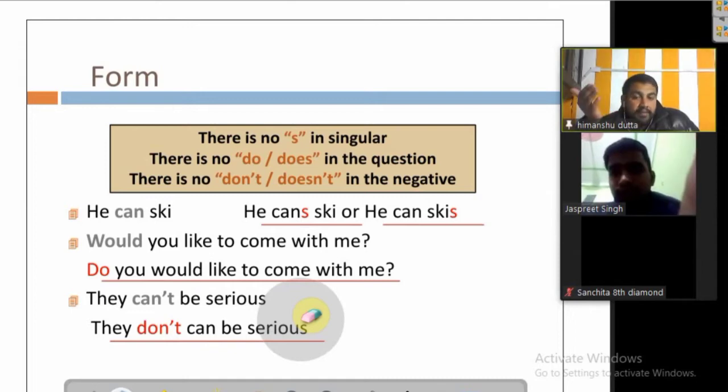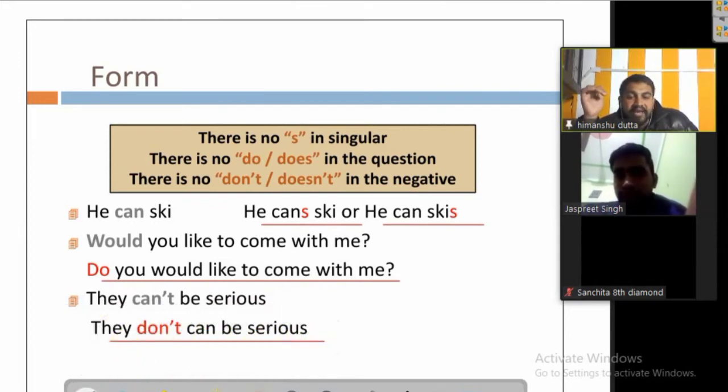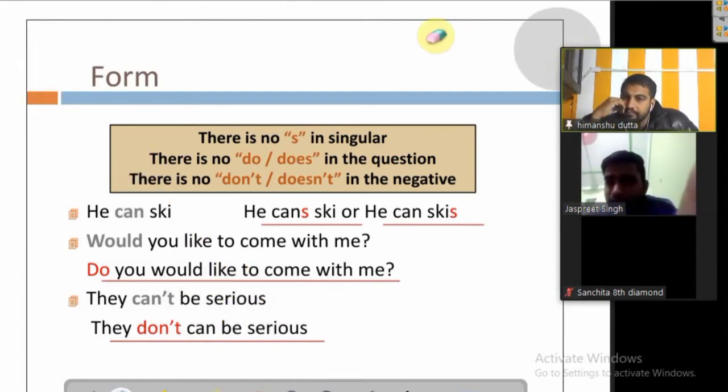And would you like to come with me? Would like to come with me? It's wrong. So simply would will go at the first place as an auxiliary verb. We know that they are auxiliary verbs. So that's wrong. Okay, so they are trying to say that they are independent of all such auxiliaries. They do not need the help of any other auxiliary for their existence. Understood?